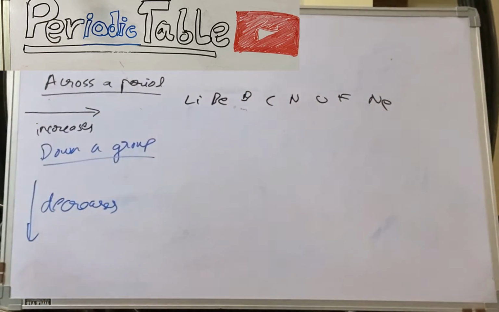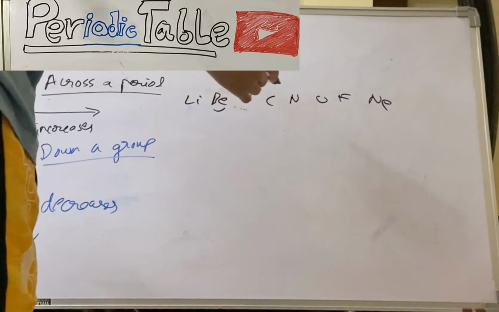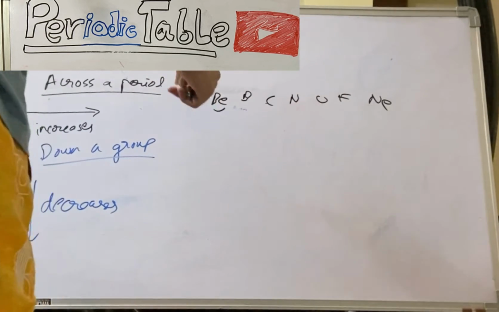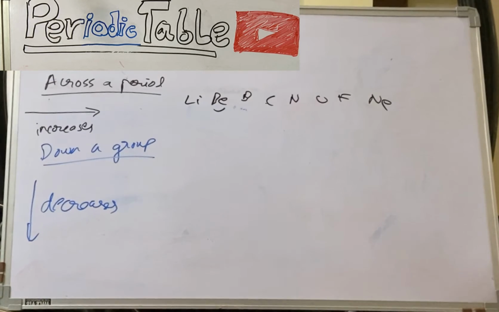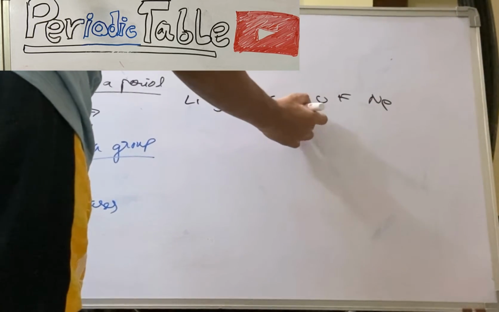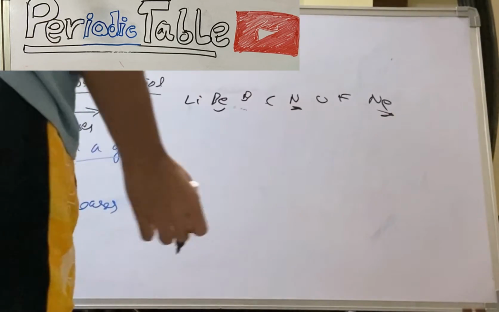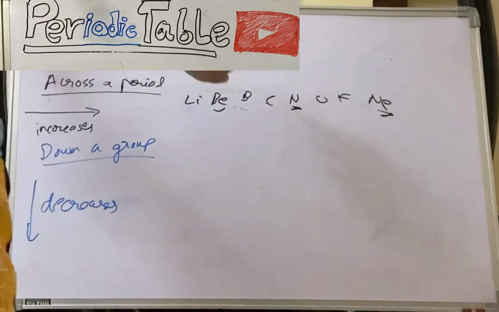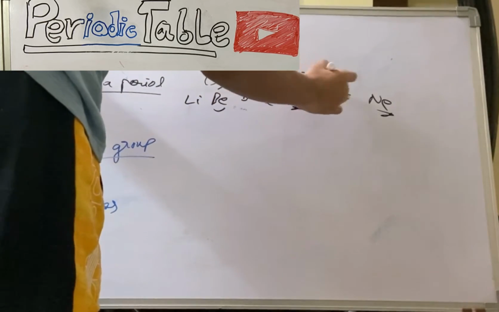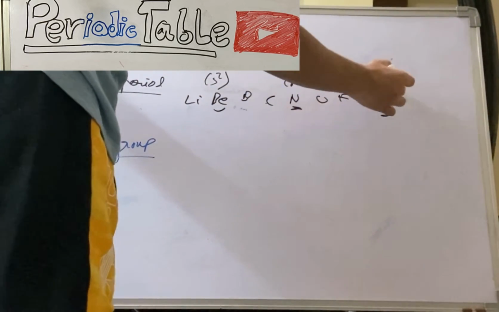As we discussed before, can we say that these will be stable because this has an electronic configuration of s2, and this is p3, p6.